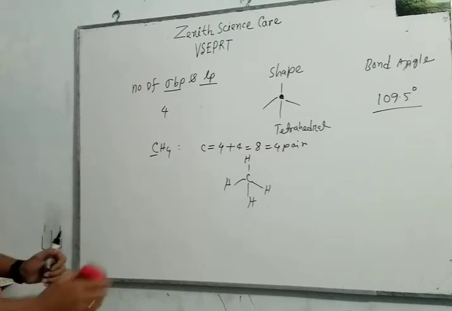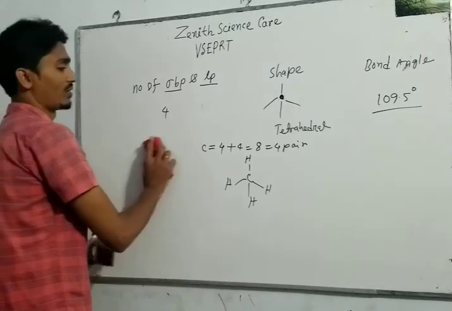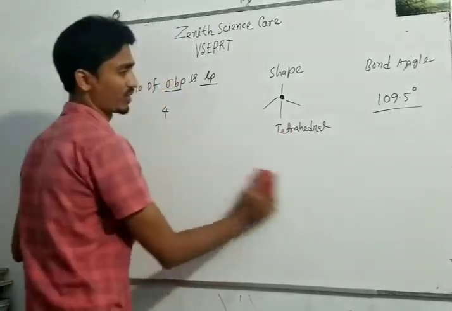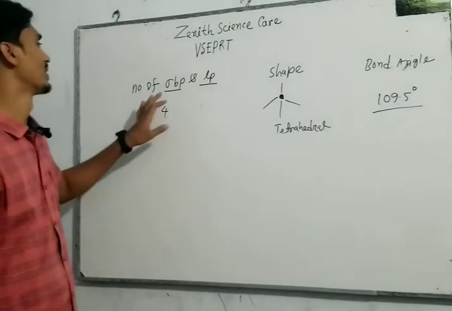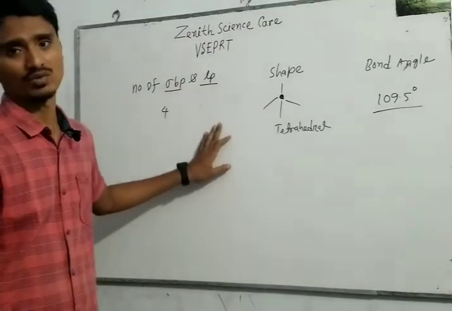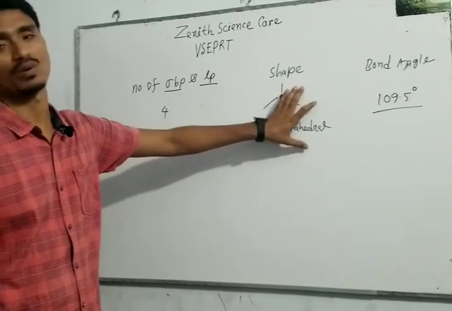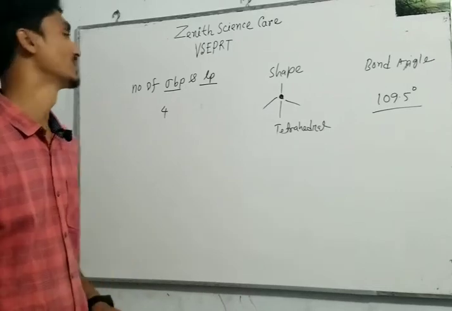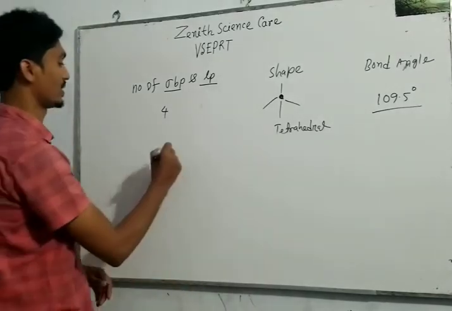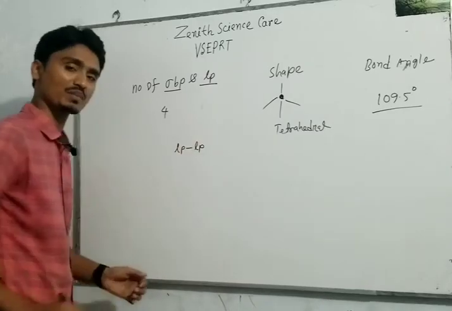So, my dear students, in this way we can easily determine the geometrical shape of this type of compound. Now, if any lone pair electrons are present, the shape of the compound will be distorted, because lone pair and lone pair electrons repel each other.